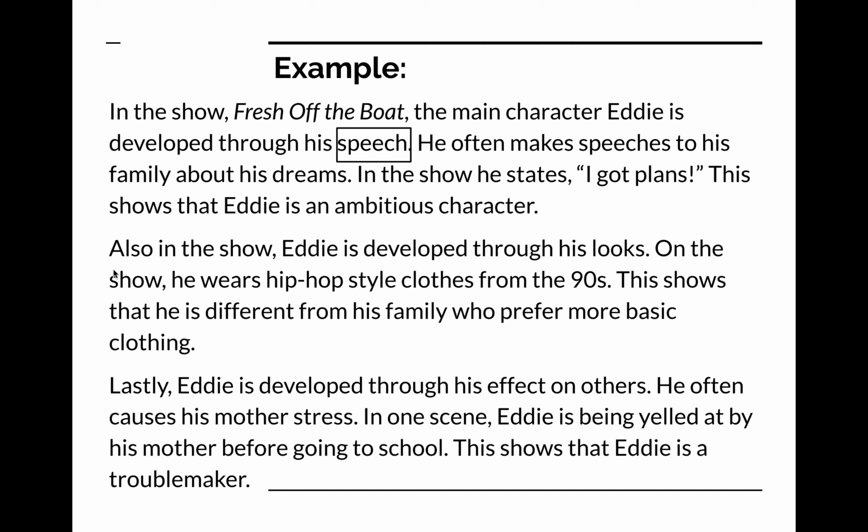All right, so example number 2. Also in the show, notice how I transition. Eddie's developed through his looks. On the show, he wears hip-hop style clothes from the 90s. This shows that he is different from his family who prefer more basic clothing. Okay, so my second element is looks. Of STEEL, it's looks, and then my example is from the actual show. Okay, his hip hop style clothes, and then I further explain what the clothes mean and why it's important to his character.